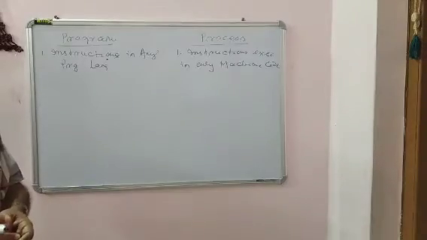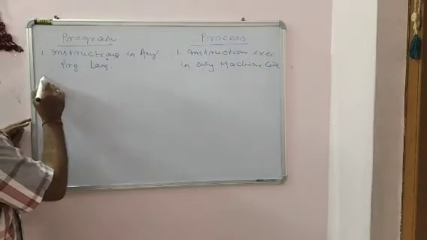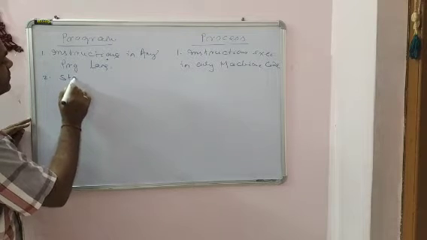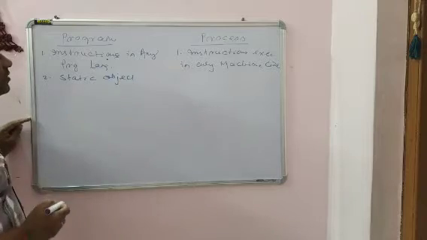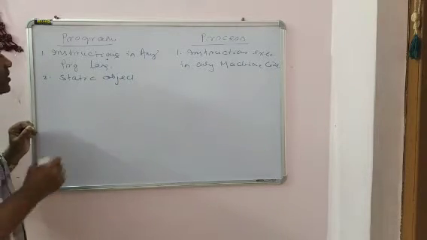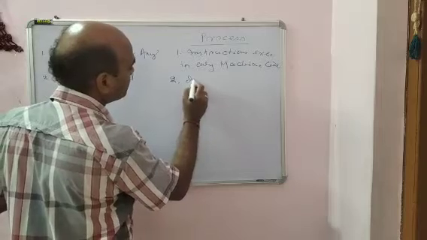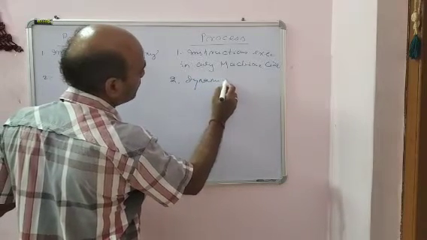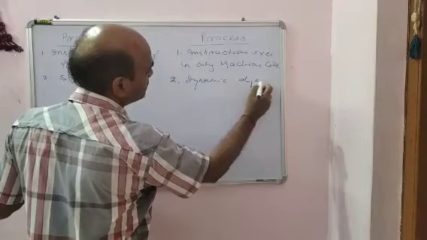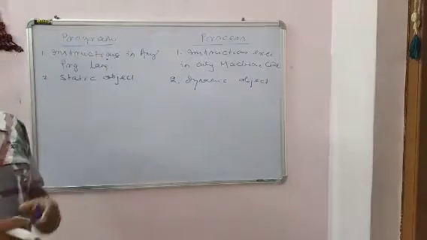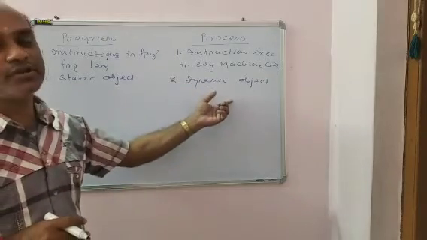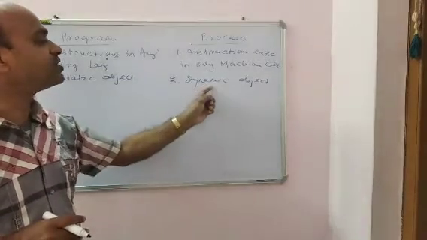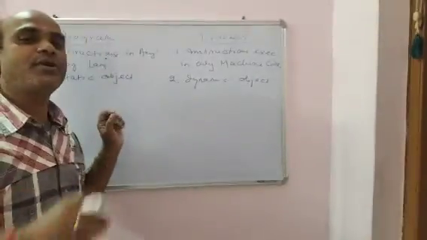So a program is a static object. Static object means it is fixed at the time of initialization, but a process is a dynamic object. Dynamically, according to our requirement, we can change it. So it is dynamically changeable, but static means once fixed, it is fixed for the lifetime.